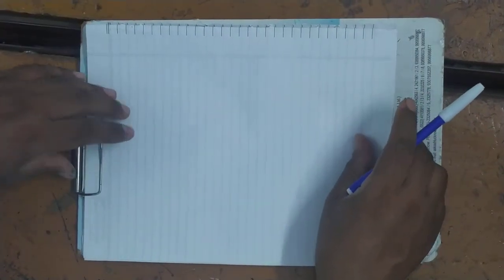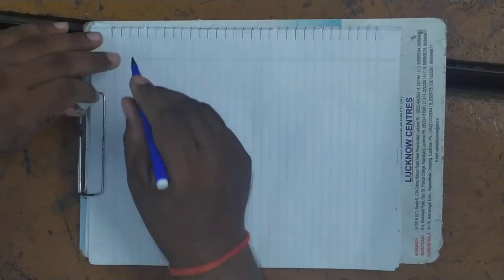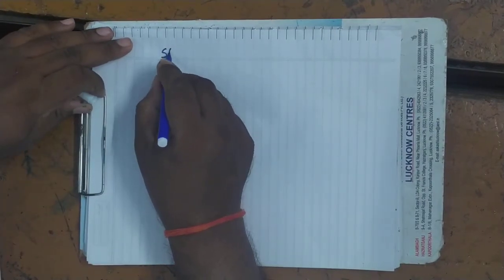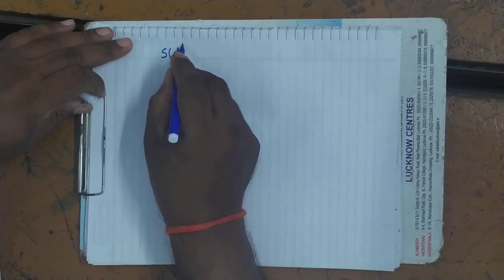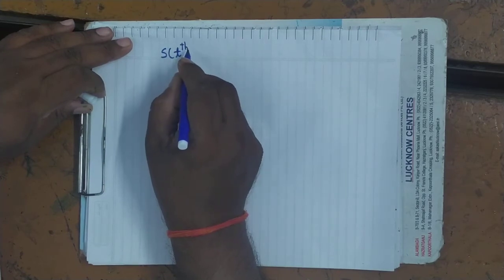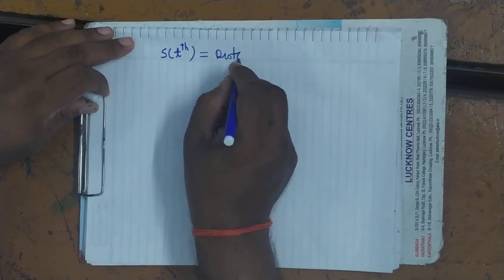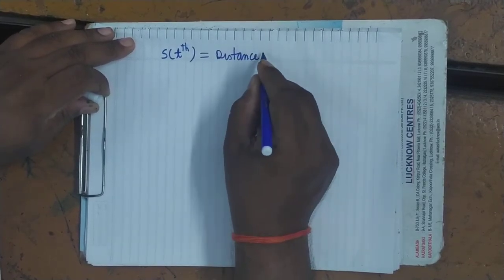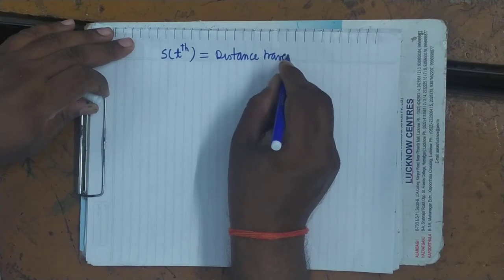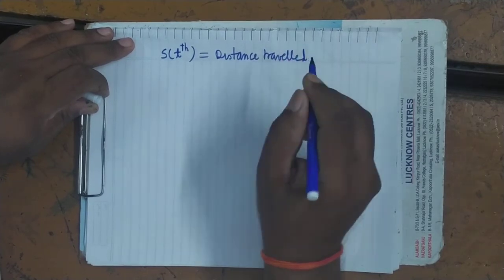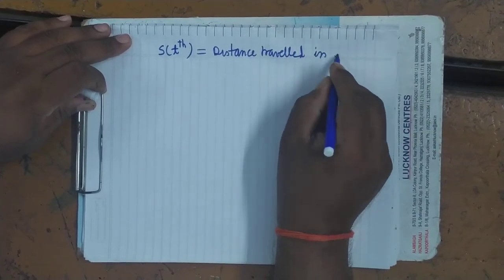You can see here S(Tth), that is distance travelled in Tth second.